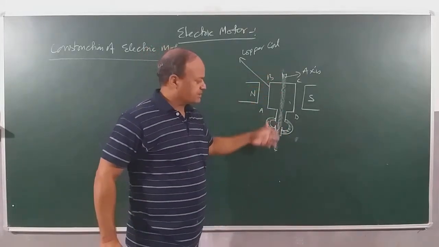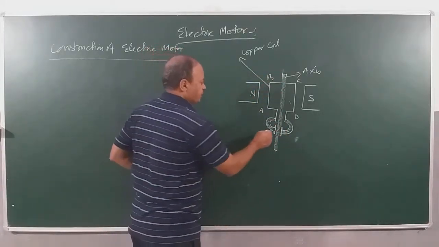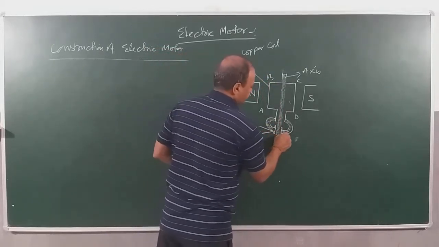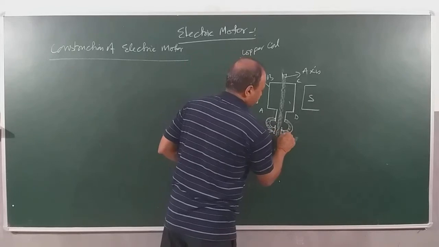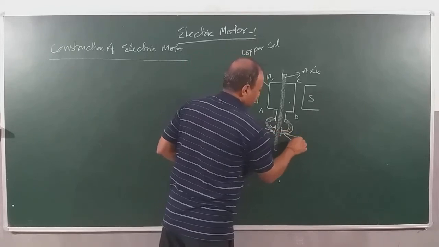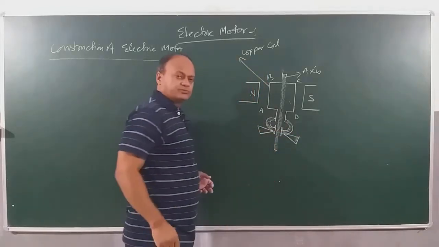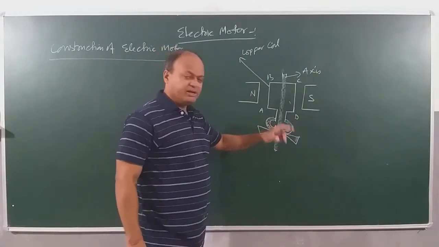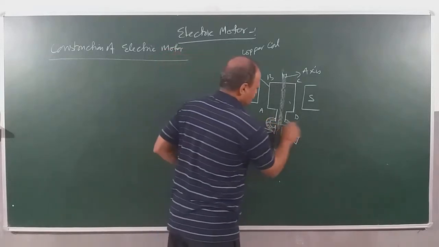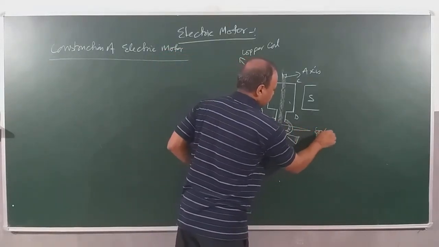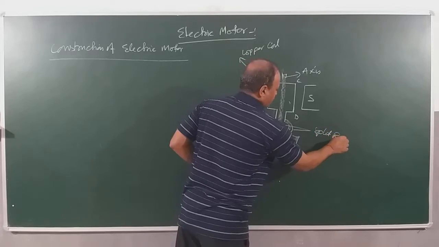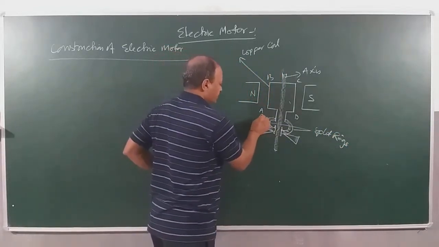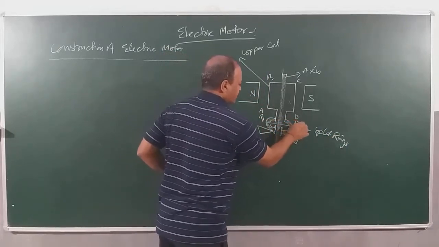And fixed on the axis. Here we have two brushes. We call these carbon brushes. What do we call this? Carbon brushes. These are touching the split rings. These are split rings. This is R1 and I call this R2.